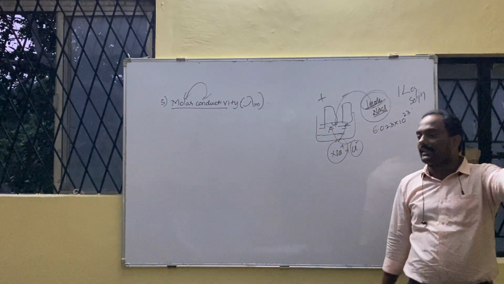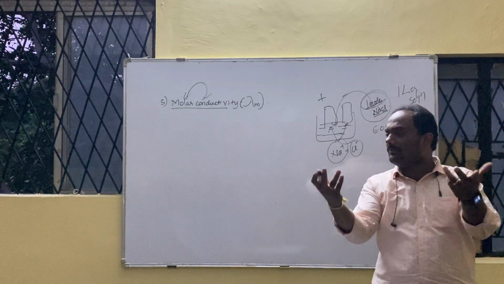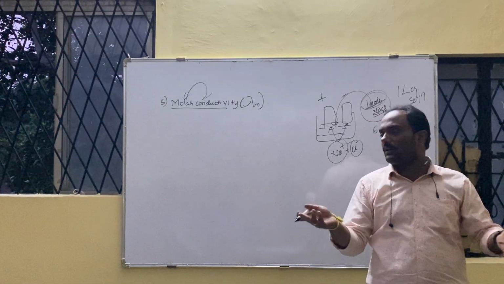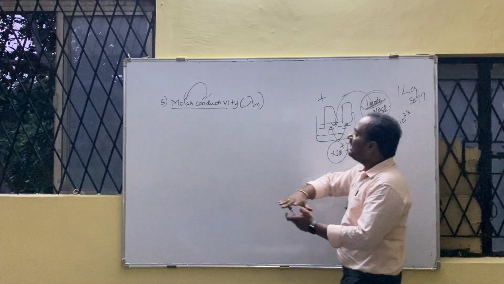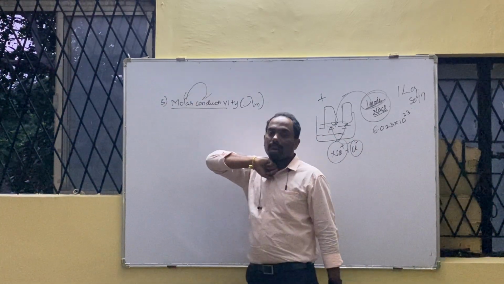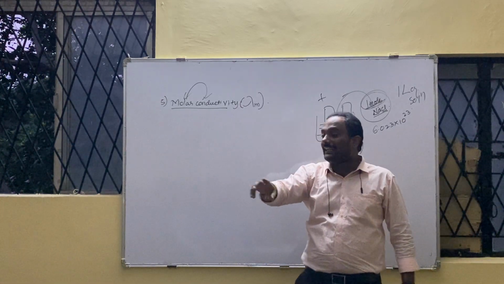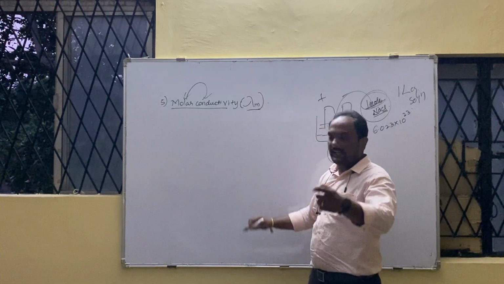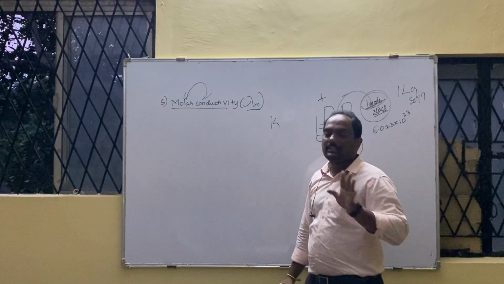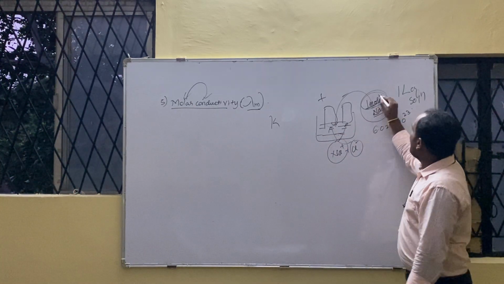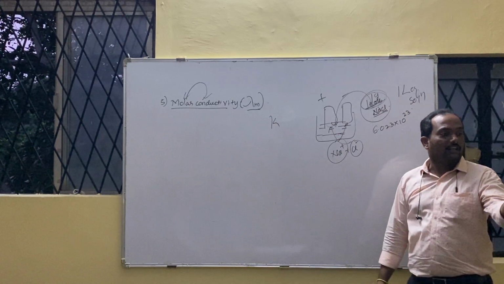What is the difference between conductivity and molar conductivity? Conductivity, any molecule you dissolve. You dissolve 1 gram, 2 gram, any gram. But if you specifically dissolve 1 mole, then conductivity should be now replaced by the word molar. That is the difference between K and lambda m. Already written K, studied just now. Conductivity, reciprocal of which one? Resistivity.